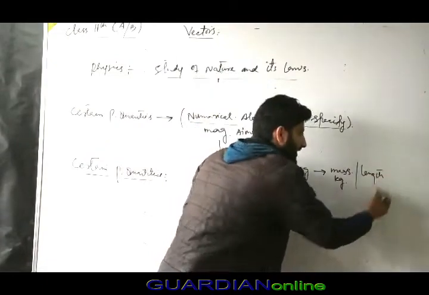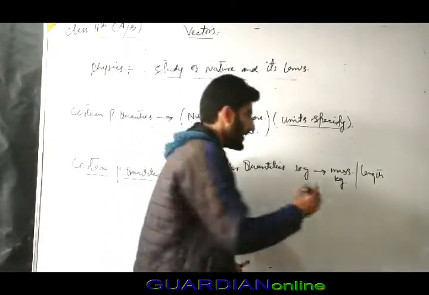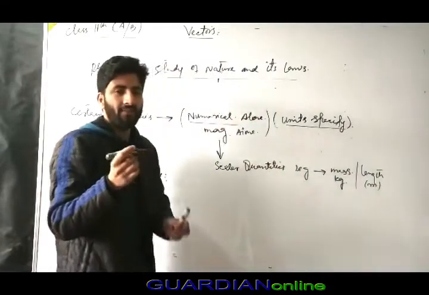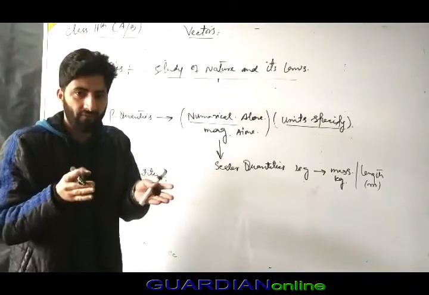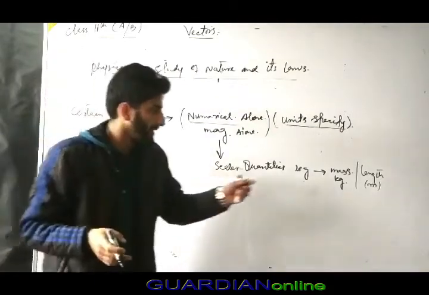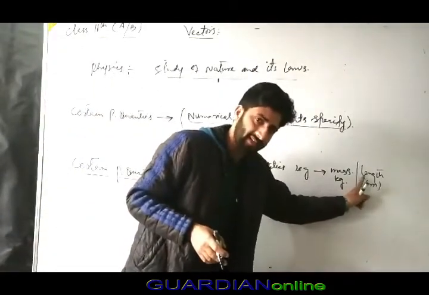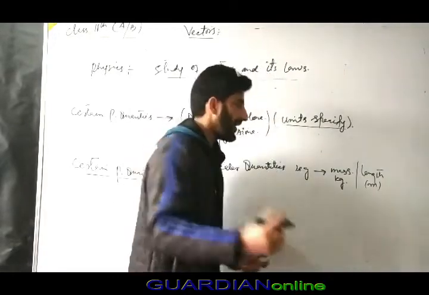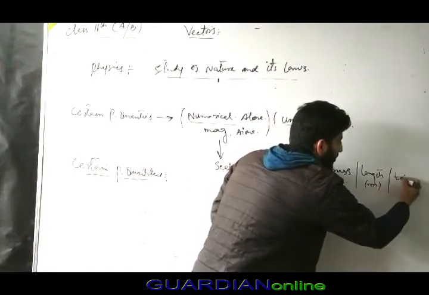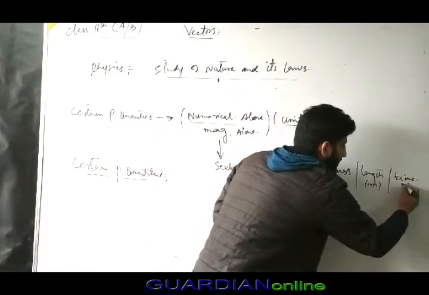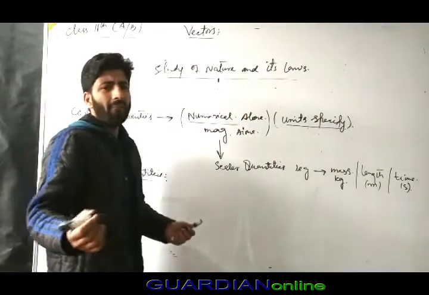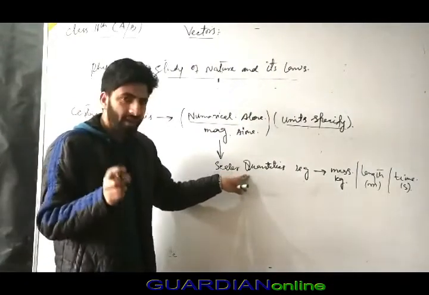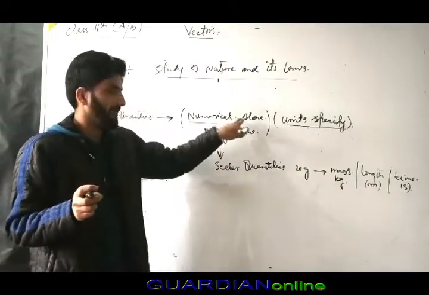Or simply length. What is length? Its specific unit is meter. So I can simply say length. It can be in meter, foot, inch, centimeter, anything else, but the statement is that it is length. So again the statement is completely described. Now time, what is time? Time is also a scalar. Why? Because it requires only one numerical value. Or temperature or some other things. So scalar quantities are those quantities which can be represented by numerical value alone.